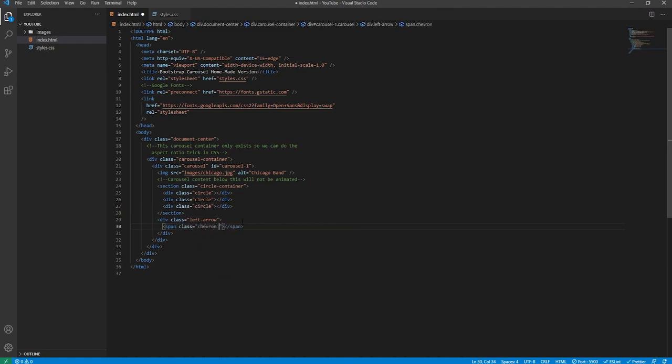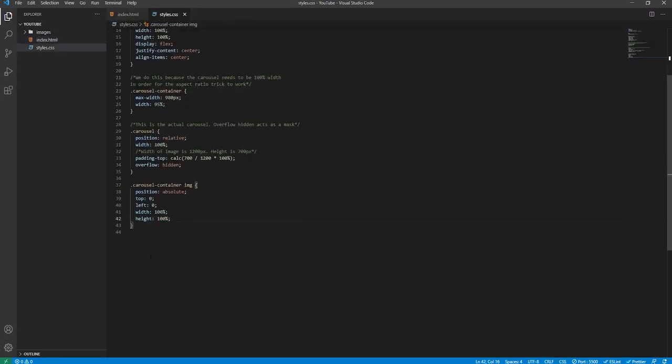The first class will be chevron, second class will be left. So we specify the different classes, we separate them out through a space, and then the second div, which is below the left arrow div, will be right arrow. And remember, this is still inside the container, and its span element contained inside will have a class of chevron, but instead of left it will be right, like so.